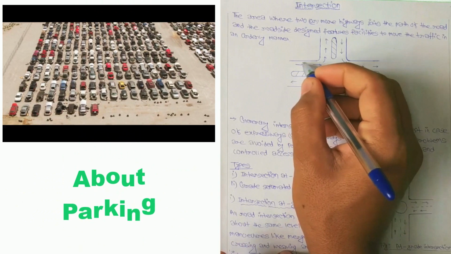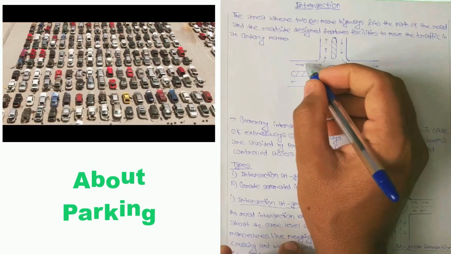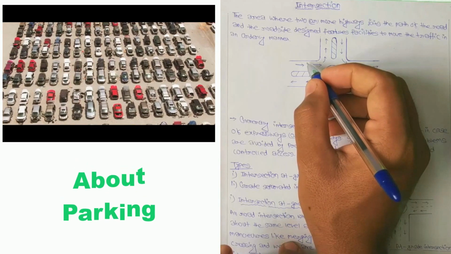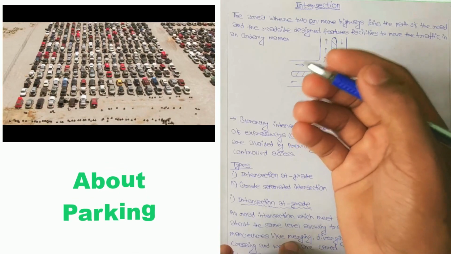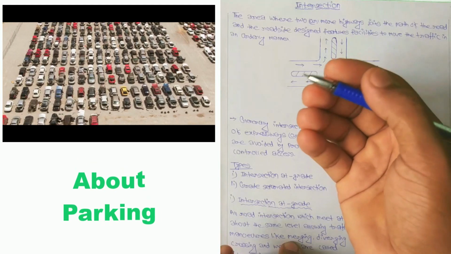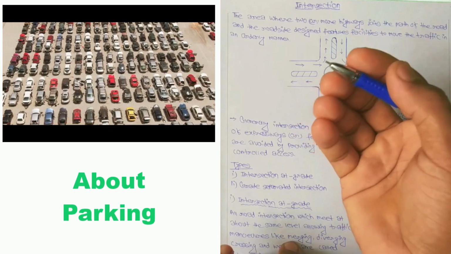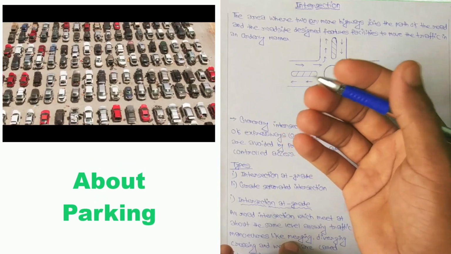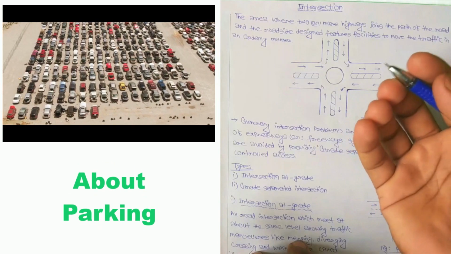On the road, most people park their vehicles inside the road marking. It is not a problem to park for a few minutes, but if you have to wait for your work for a long time, then you should park your vehicle in the parking area or where there is space for parking. But what we do is park our vehicles inside the road marking, affecting the others, meaning the ongoing vehicles. That's why ongoing vehicles on the road become uncontrollable, the driver gets uncomfortable, and the chances of accidents are created. So whenever we have to park our vehicles, we have to park in the parking area.